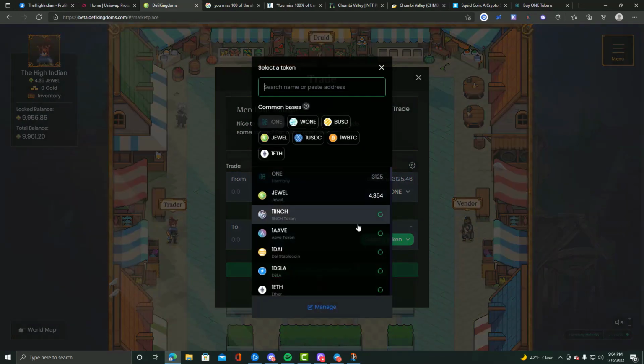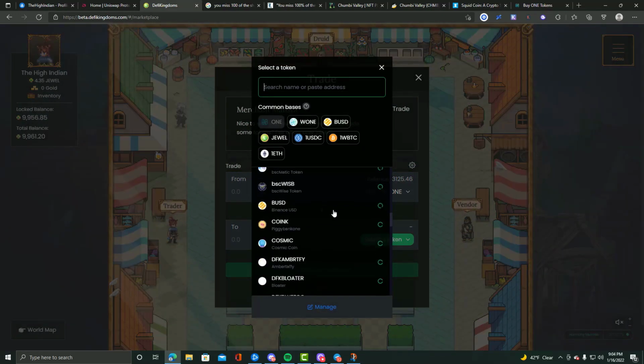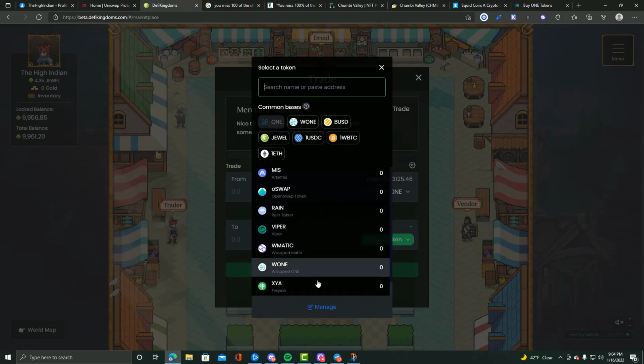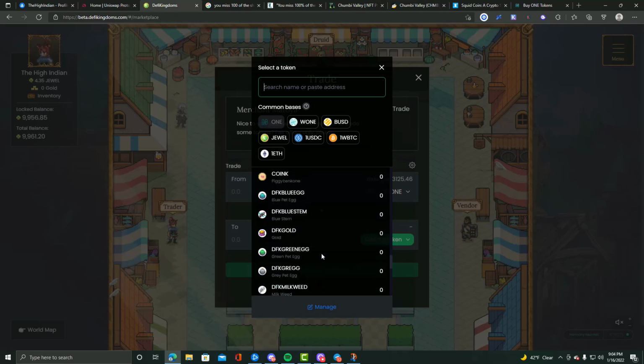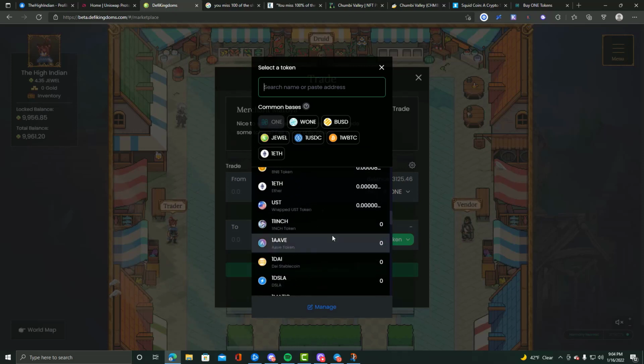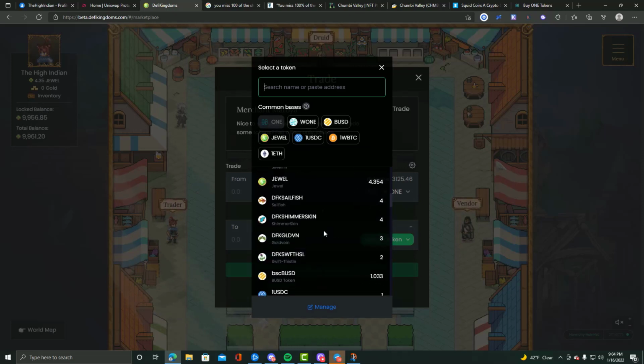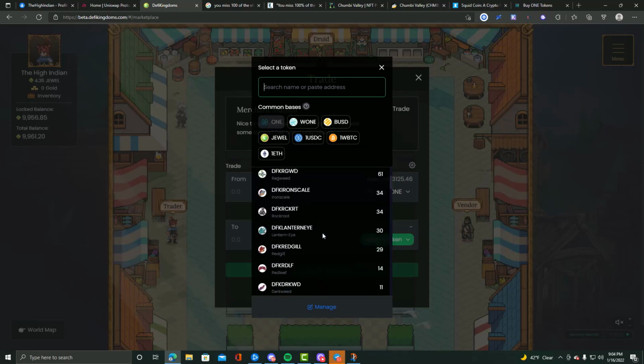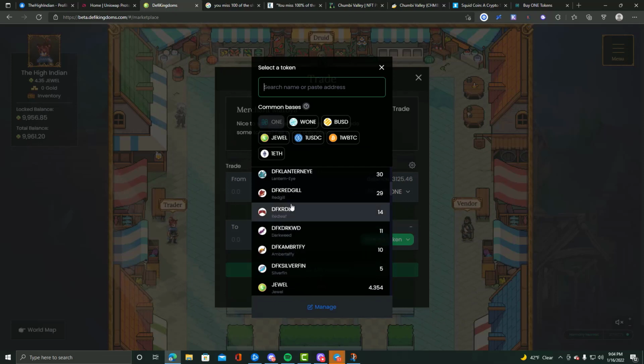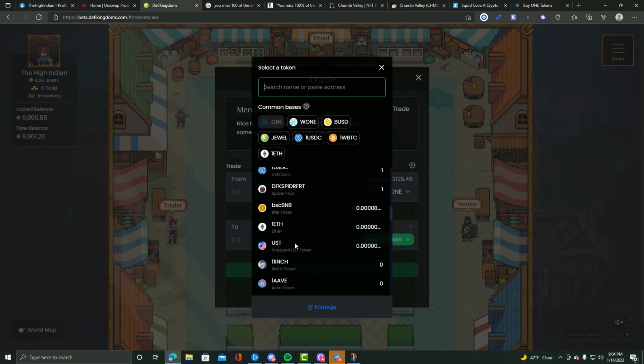You can exchange so many different top tokens. This keeps me in check from investing into shit tokens. They got Matic, they got BNB, they got UST, they got Luna or Terra Luna, and, let's see, what else? These are all tokens of NFTs in the game, basically, or items in the game.